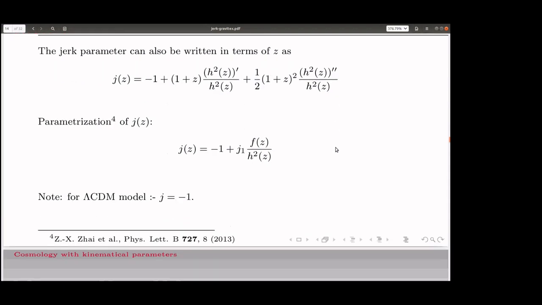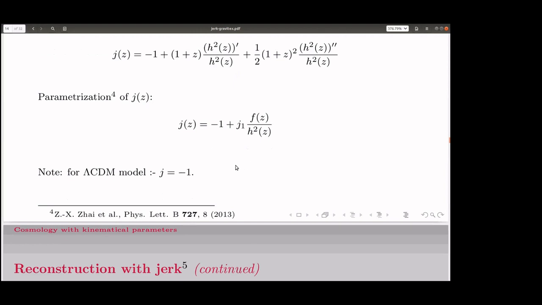Now we parameterize j like this: j is equal to 1 plus j1, where j1 is some function of z, which we shall write as a parameterization, times h squared. H squared is the Hubble parameter in dimensionless way. Note that for a lambda CDM model, which is very successful in explaining the observations but has problems with the existence of lambda, j is equal to -1.